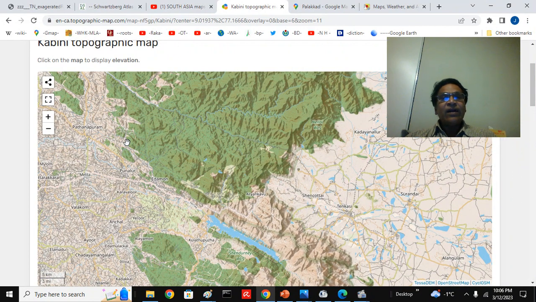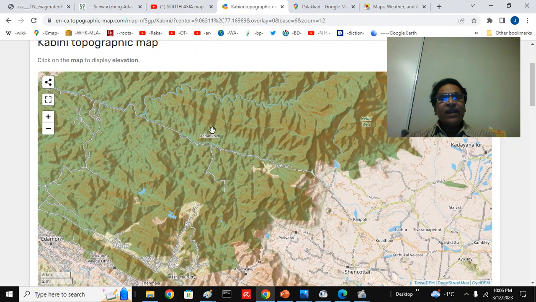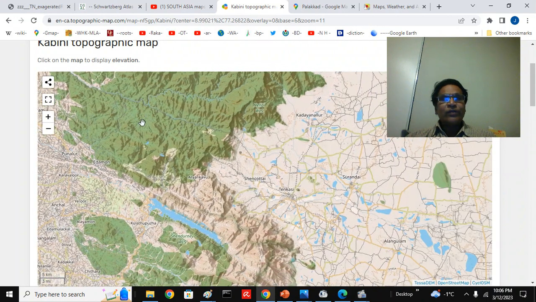That is called Achankovil Pass or Mekarai Pass. That goes along the Achankovil river. I think now they have built a road, but it is not that much used. The famous pass is Ariyankavu, or you can remember Shenkottai Pass.